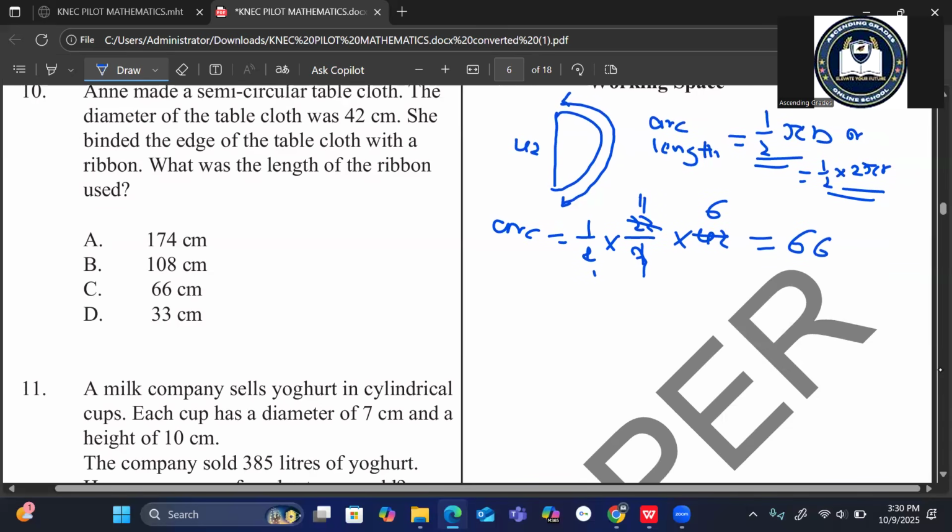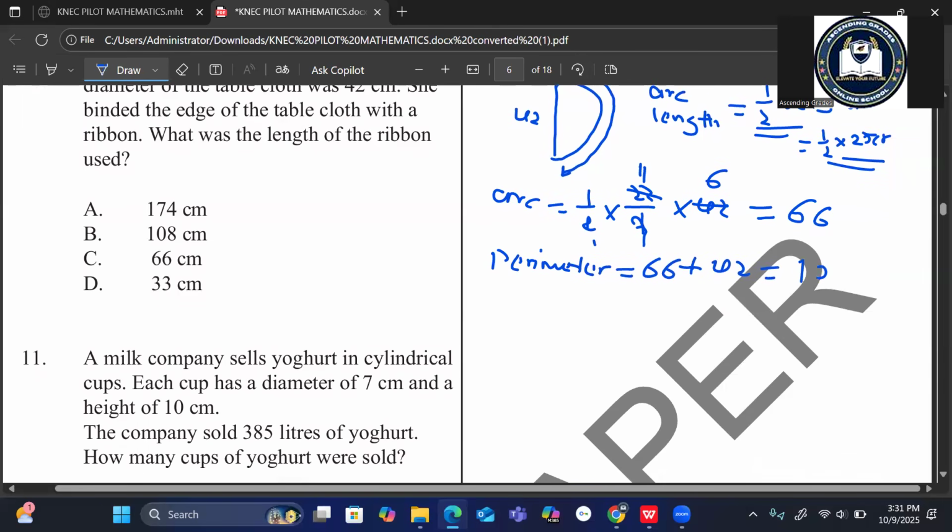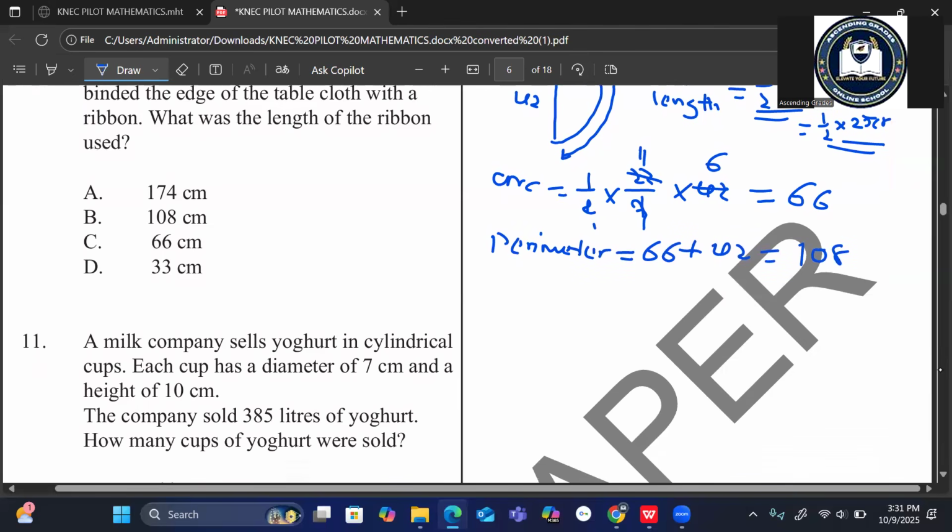So the perimeter is 66 plus the diameter, because it is part of going round, plus 42. This gives us a total of 108. The answer that matches that is B. So our answer is B.